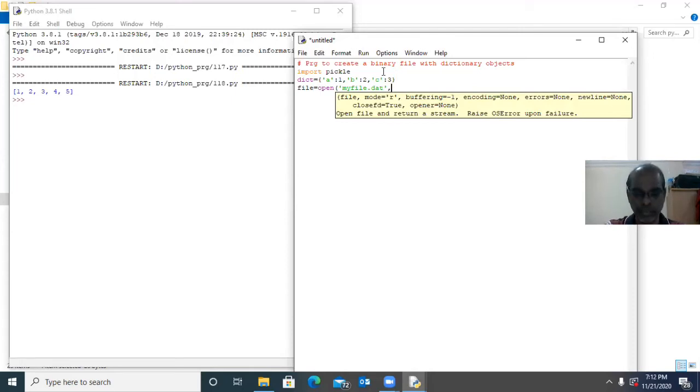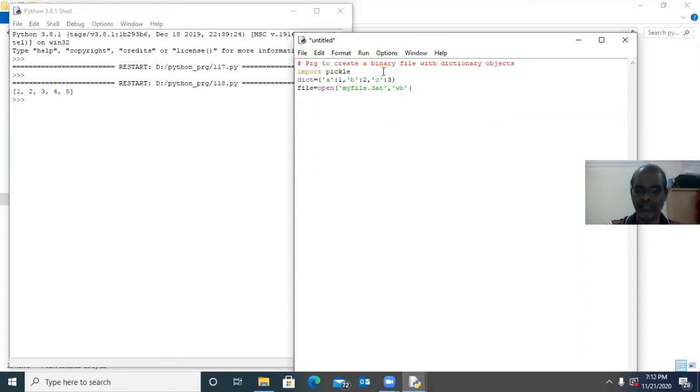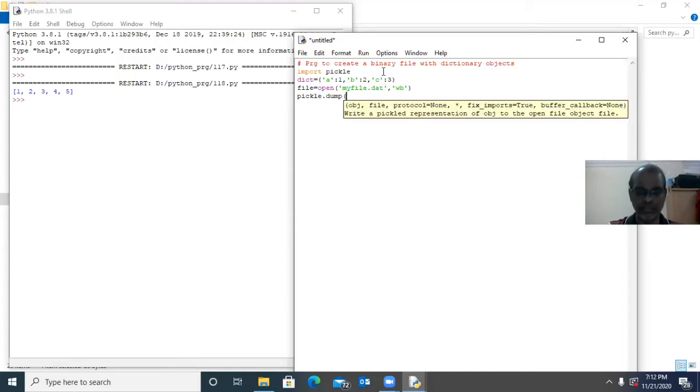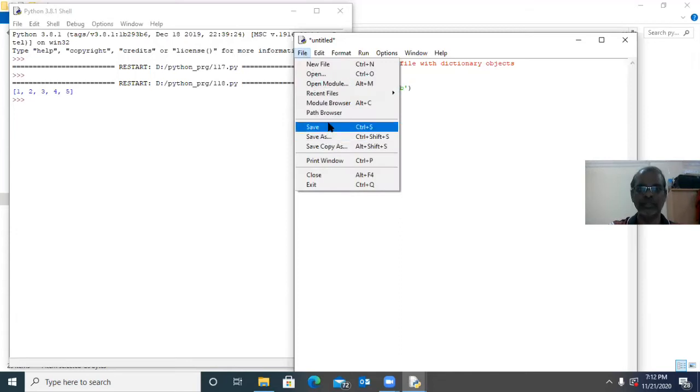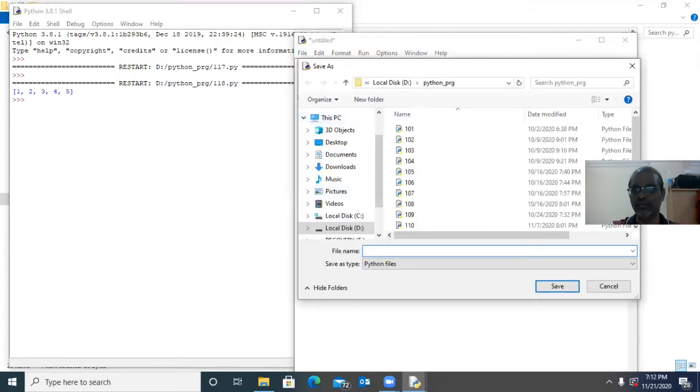Here WB, that means write only binary file. Then pickle.dump, here first the object, then the file object. That's all. Afterwards file.close. Now we will see. First I save the program and then I'll run it. We will see what will happen.